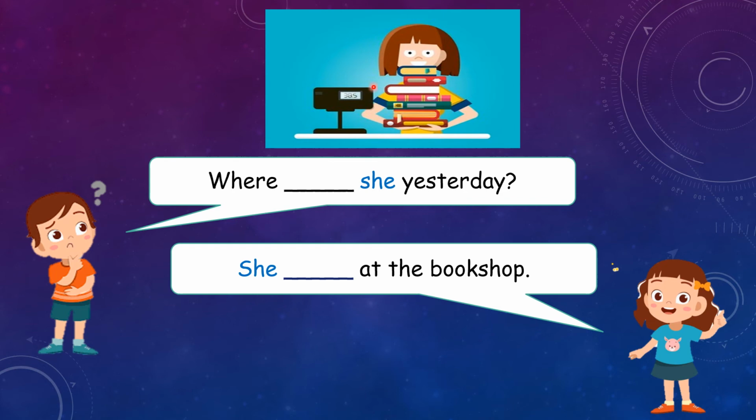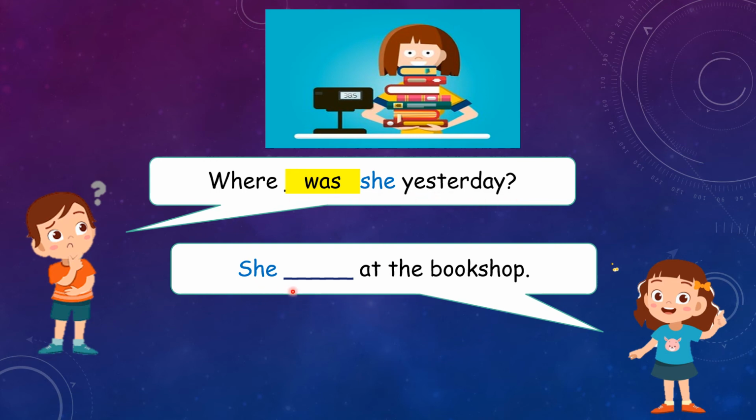Next picture, look at this girl. Girls mean we need to use she. Okay, the pronoun is she. So we will ask where. Very good. Where was she yesterday? Repeat after me. Where was she yesterday?